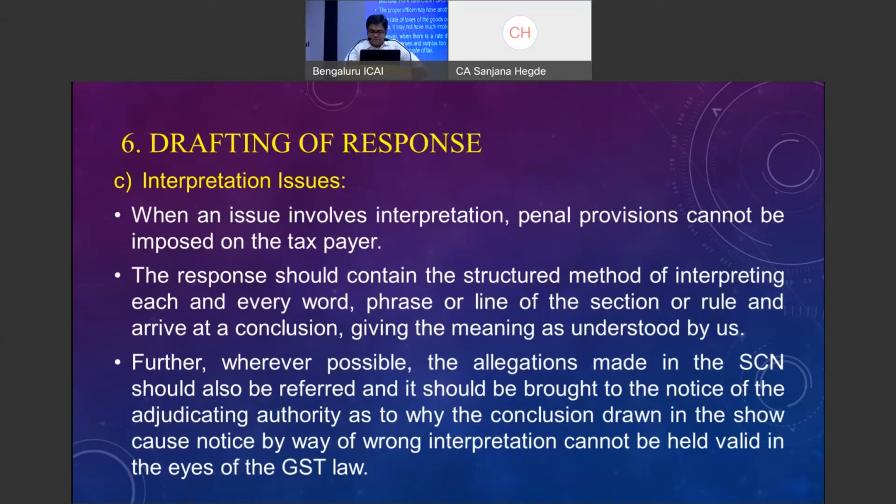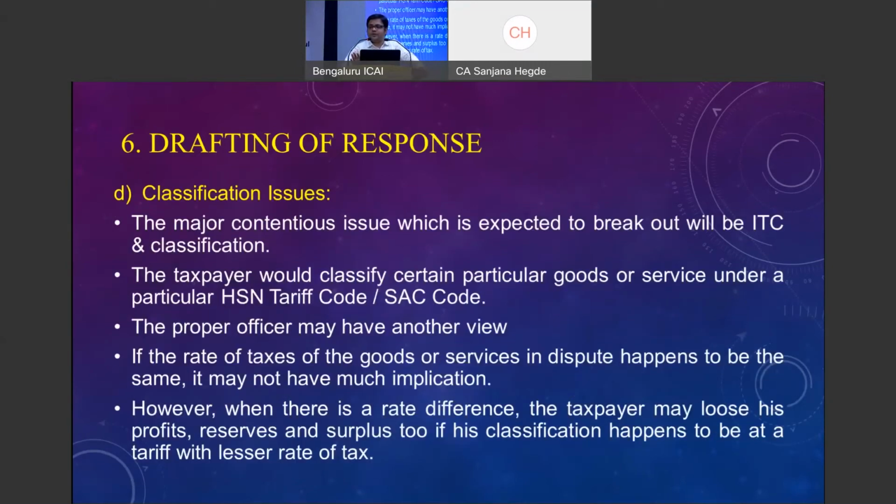Classification issues, as I was just mentioning, and ITC are going to be the biggest litigating topics. Definitely, classification and ITC are going to be the biggest topics. We need to be prepared with a structured demo reply. In the case of GSTR 3B and 2A, what should be used? In the case of ineligible credits, what should be used? In the case of credits not appearing in 2A, what should be used? A format can be prepared and kept, and as and when required, depending on the case, it can be altered.